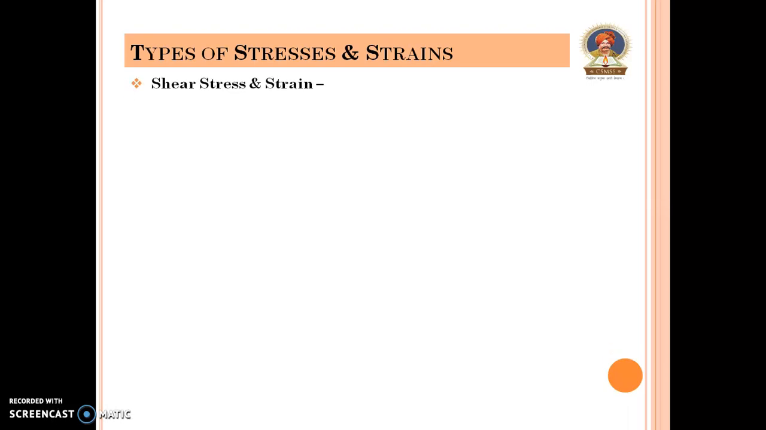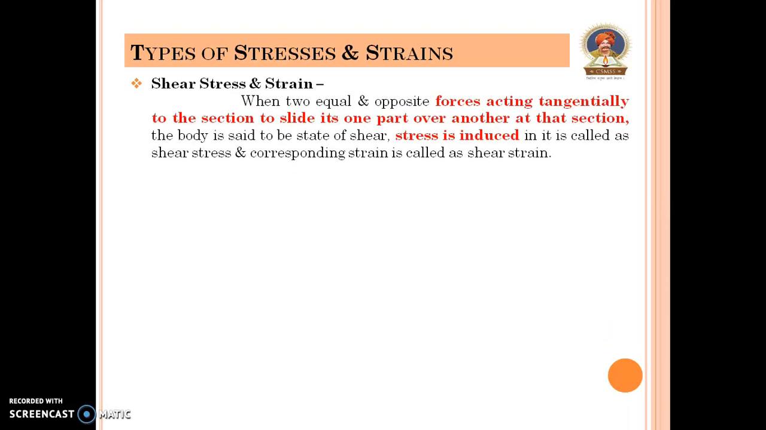Shear stress and strain. When two equal and opposite forces acting tangentially to the section to slide its one part over another at that section, the body is said to be state of shear. The stress is induced in it called as shear stress, and corresponding strain is called as shear strain. Here there are two plates.